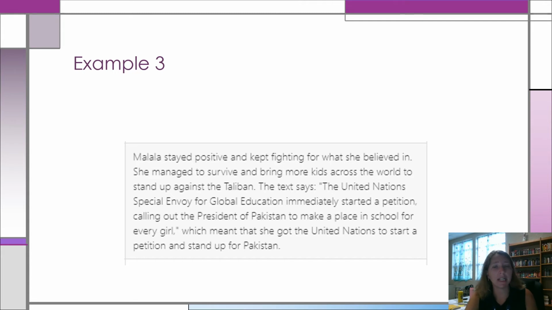And then we have our evidence. The text says, the United Nations Special Envoy for Global Education immediately started a petition calling out the president of Pakistan to make a place in school for every girl, which meant, so here again, we've got that explanation, which meant that she got the United Nations to start a petition and stand up for Pakistan, or really kind of stand up for education. So I like that this one really answered that first question that said explain her attitude first, and then it goes into the evidence. So that was a great example.